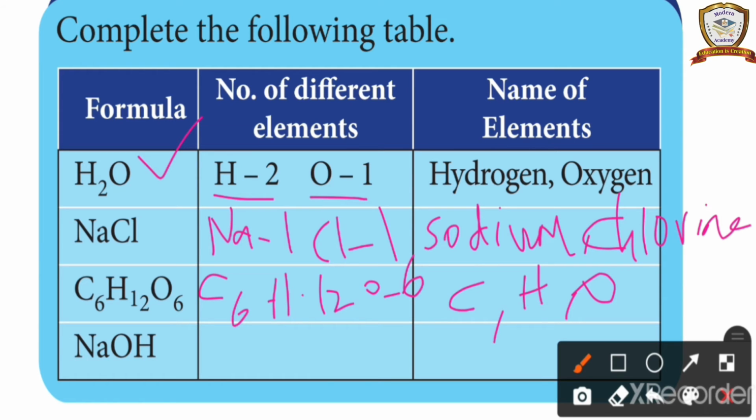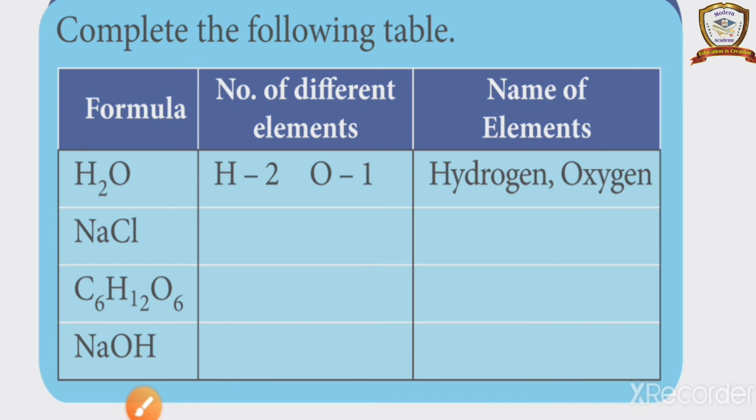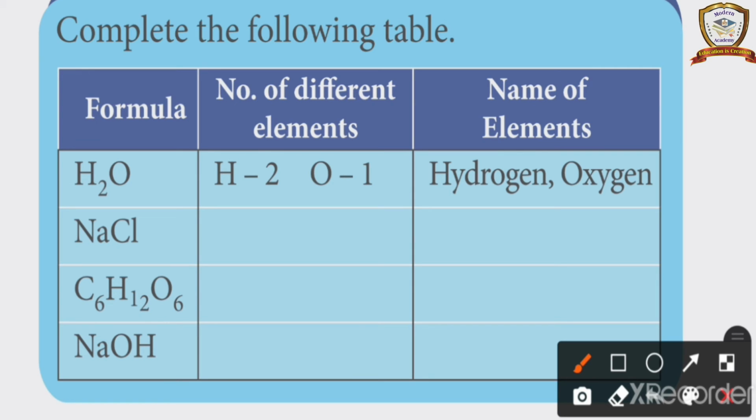Next, sodium hydroxide. In this, 1 sodium, 1 hydrogen, 1 oxygen. In this formula, the names of the elements are sodium, oxygen and hydrogen.